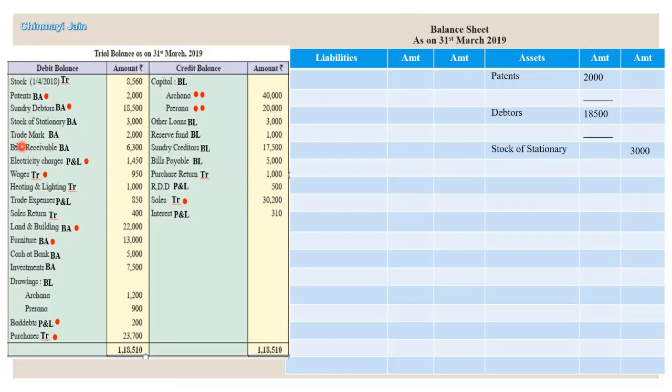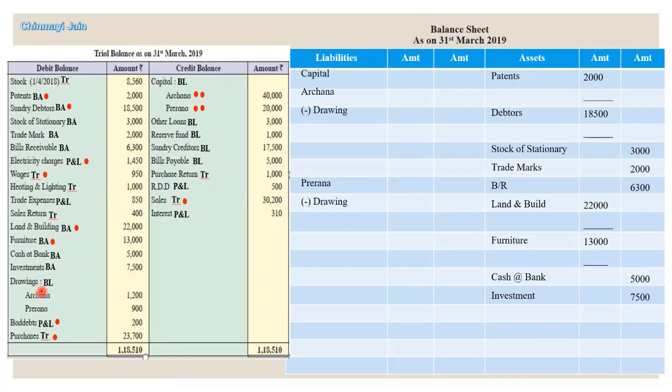Next, trademark is our asset. Then bills receivable, electricity charges we have already done. Then moving to land and building, 22,000. Okay, furniture we have 13,000, cash at bank 5,000, investments 7,500. Okay, then we have drawings on balance sheet liability side.